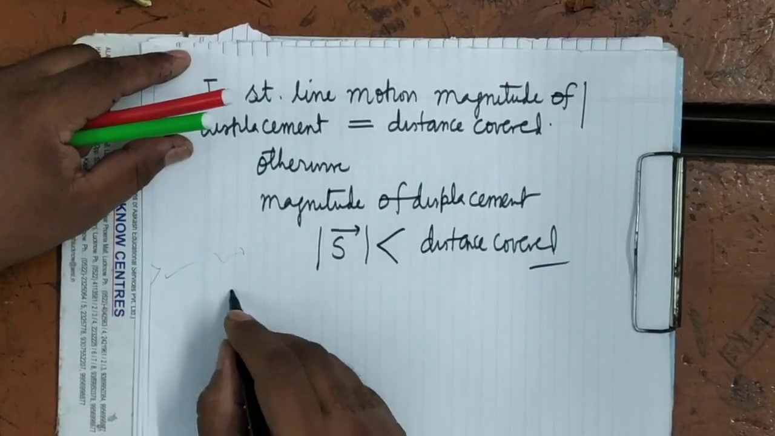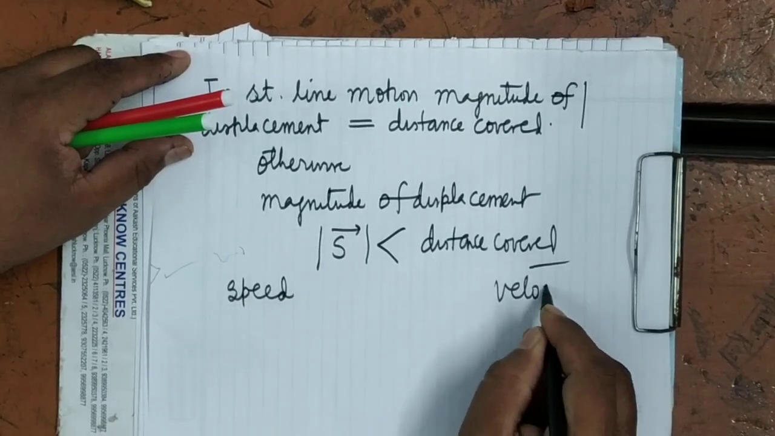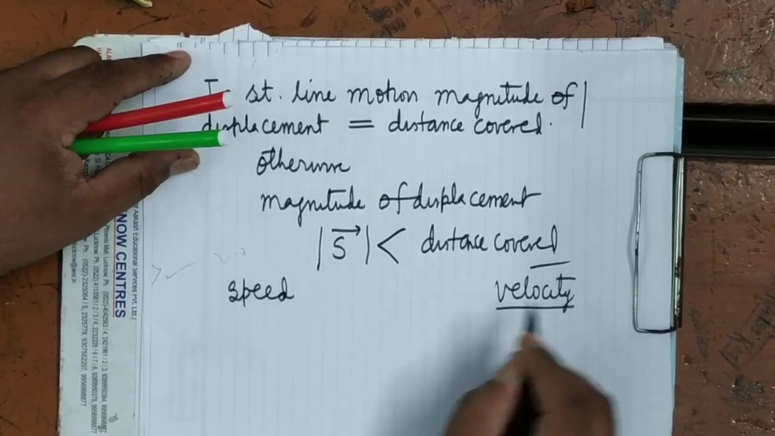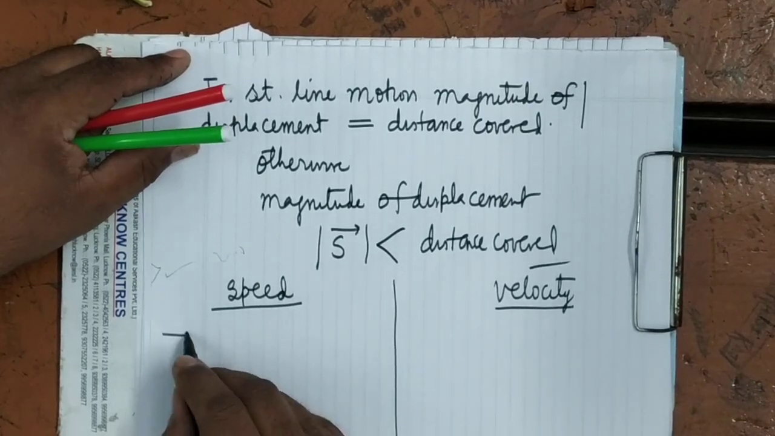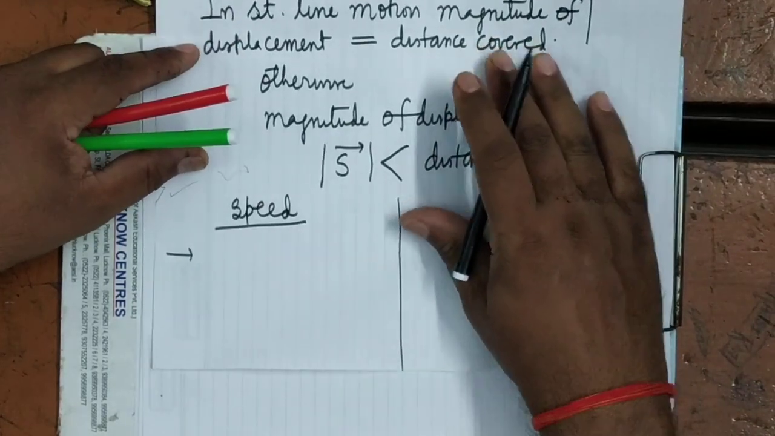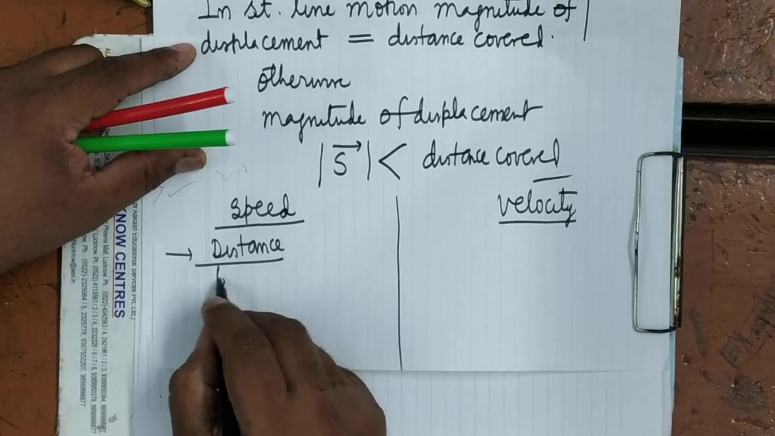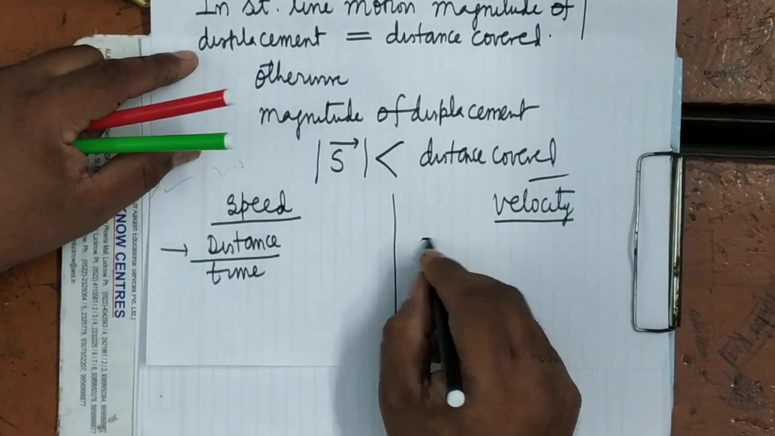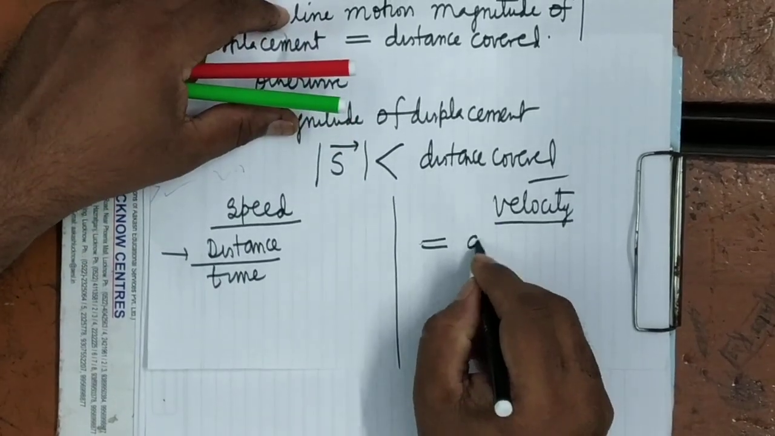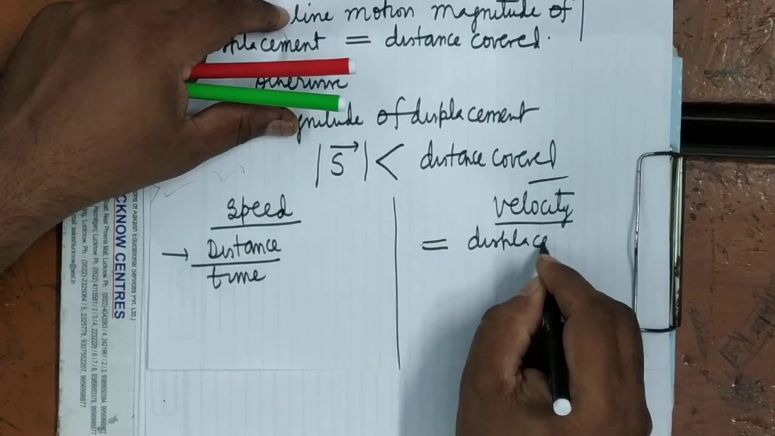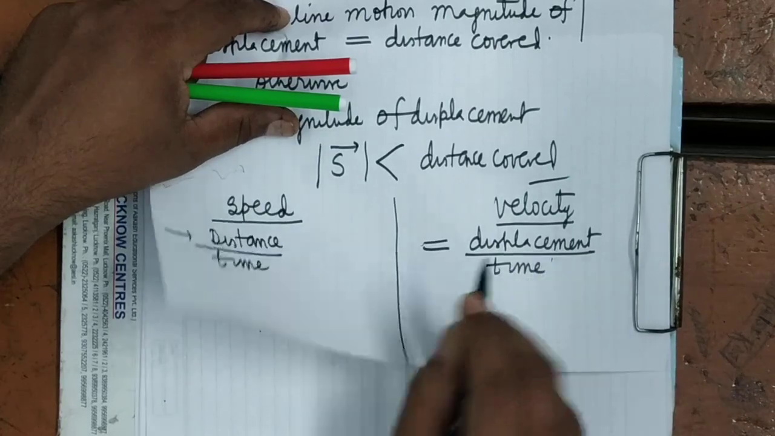Now there are two other terms. Speed, what is the SI unit? That you know, no need to tell you. SI unit of distance and displacement is meter. Now speed is what? It is the distance covered per unit time. Distance upon time. It is clear. While velocity is what? It is the displacement occurred per unit time. That is known as the velocity.